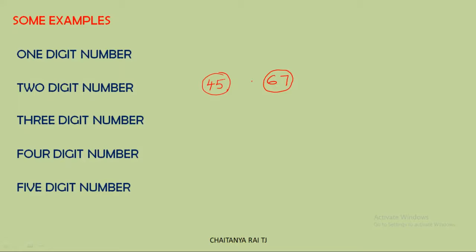Even though the numbers are different, since those two numbers have 2 digits, we have to call them 2-digit numbers. So in order to differentiate this kind of confusion, we will have a topic called place values.